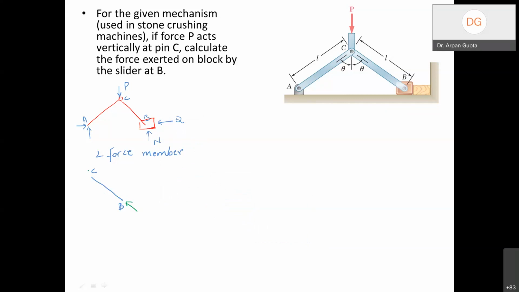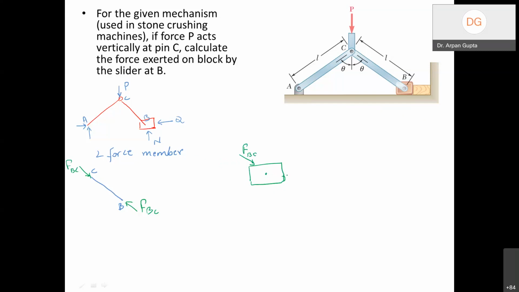So if I assume that BC is in compression, then this will be the FBC that will act, compressing the member. Similarly I can do it for AC as well, and therefore we know that the reaction is going to be along AC. Now, when we come to the slider, which is this rectangular block here, it is acted on by FBC's opposite, which is, by Newton's third law, equal and opposite.